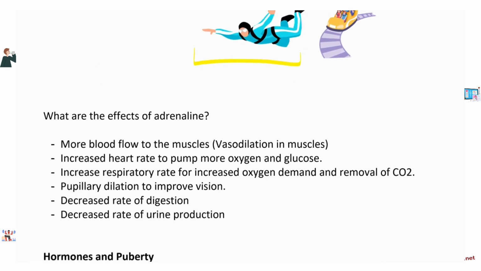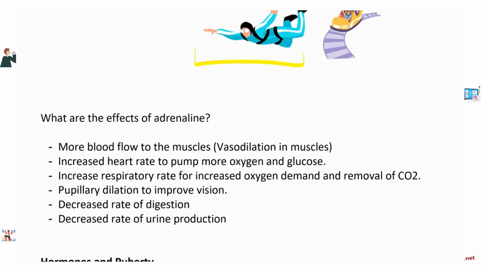So what are the effects of adrenaline? Well, of course, more blood flow to the muscles, right? How would you get more blood flow to the muscles? The blood vessels in the muscles will dilate. We call that vasodilation in the muscles. Increased heart rate. When you increase heart rate, you pump more oxygen and glucose to muscles and the brain, increasing thinking, increasing muscle activity, and so on.